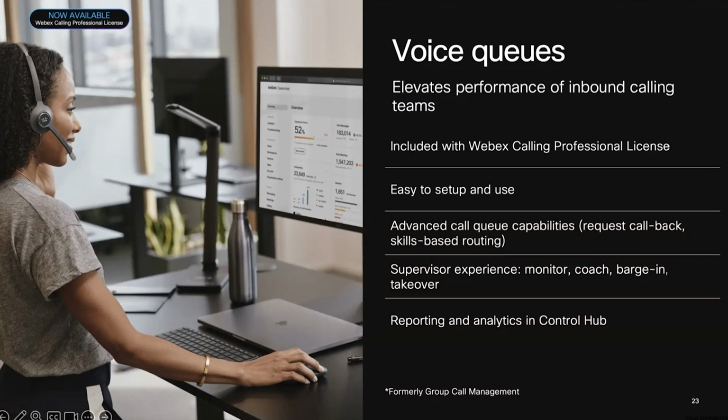For example, if a customer has requested a callback, you'll be able to flag all those things through Control Hub. You will also be able to do skill-based routing, which is on the roadmap and will be available soon within the Customer Assist offering. Experiences like Monitor, Coach, Barge, and Takeover are already available within the WebEx application, as part of voice queues, which can be configured through your Control Hub.